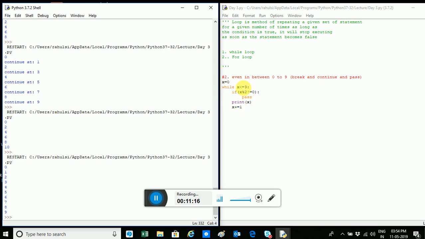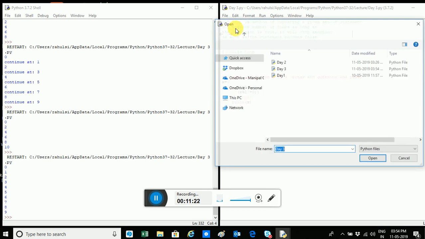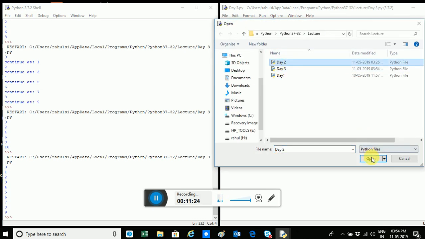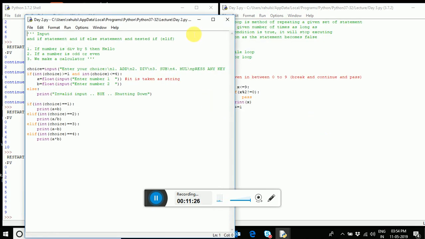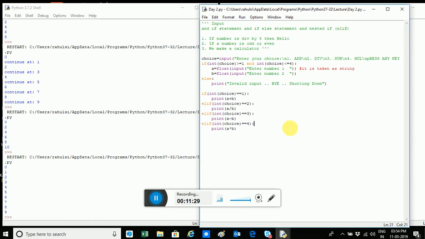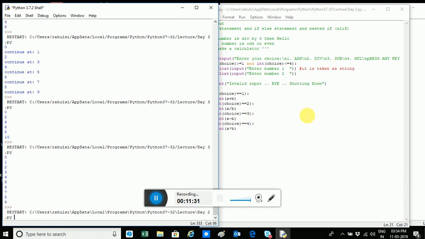Remember, I told you when I do the while loop, I'll come back to the program that we did on day 2. So let's open that file that we did on day 2 and try to execute it. This was my program on day 2, and I ran it.